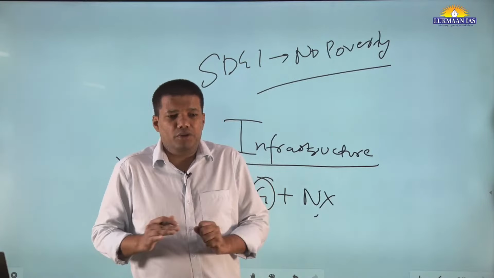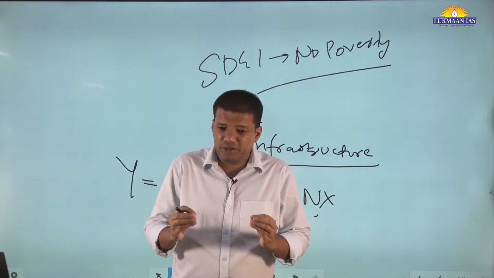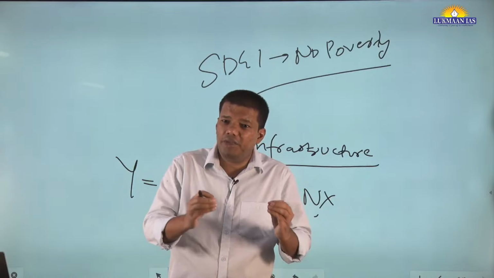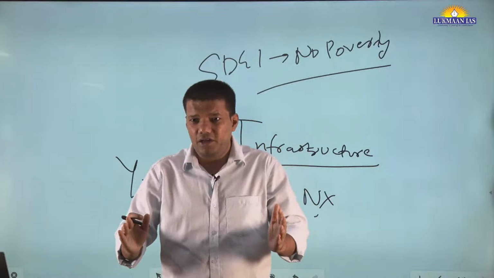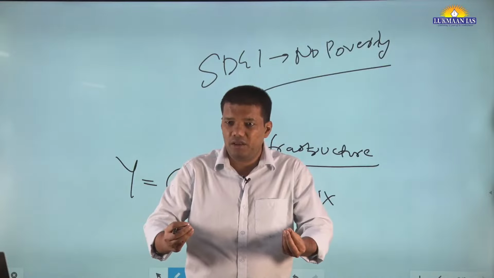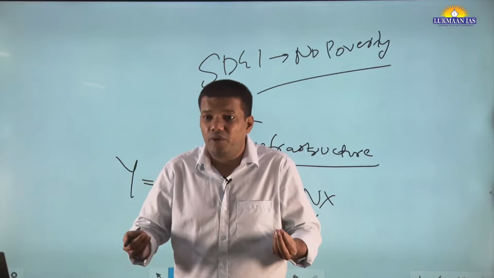You have to understand this thing. When you create infrastructure, especially in India, what is happening? Urban growth has become the main determinant of poverty elevation. The Economic Survey wrote this statement very clearly, and this is the clarity you have to bring to your mains copy: urban growth is becoming the main determinant of poverty elevation.